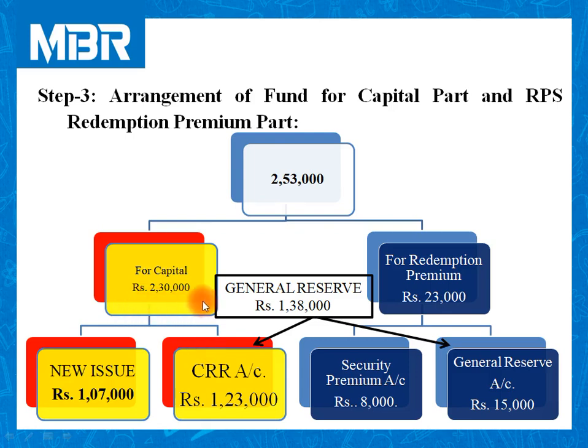Total requirement for capital part 2,30,000. 1,23,000 rupees adjusted as CRR. So balance amount rupees 1,07,000 from new equity shares issued by the company at par. I hope all of you are clear for this most important settlement of the fund altogether for capital and redemption premium part. Now everything is formality for us.